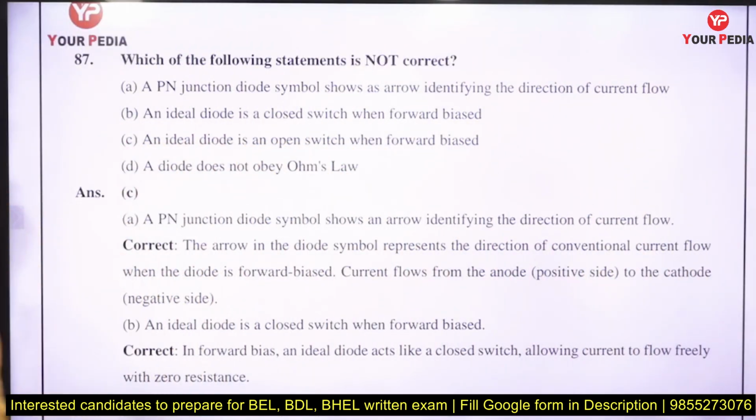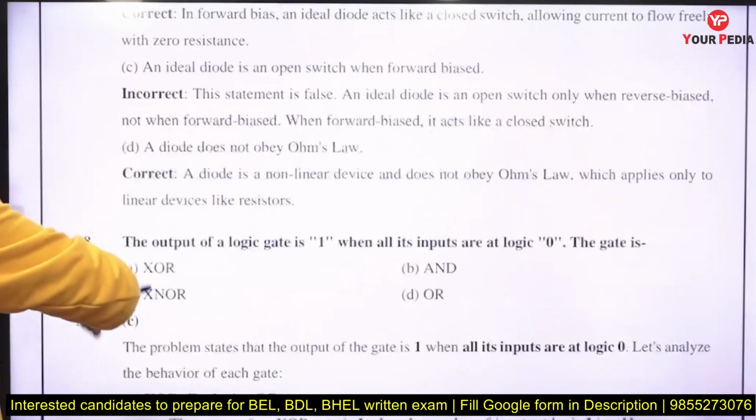A PN junction diode symbol shows the arrow identifying the direction of flow of current. That is correct. An ideal diode is a closed switch when it is forward bias, right? Ideal diode is an open switch when it is forward bias. In forward bias it is a closed switch, not an open switch. Open switch is in the reverse bias. Diode does not follow Ohm's law, right? So the answer will be C.